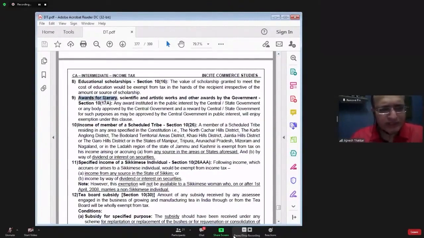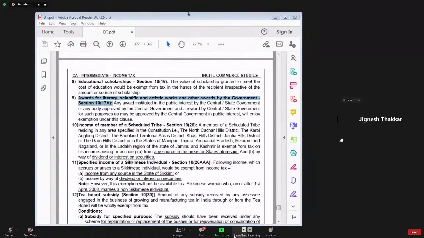Point number 9 says any award or any reward received either from central government or from state government or from any institution which are approved by the central government or state government.